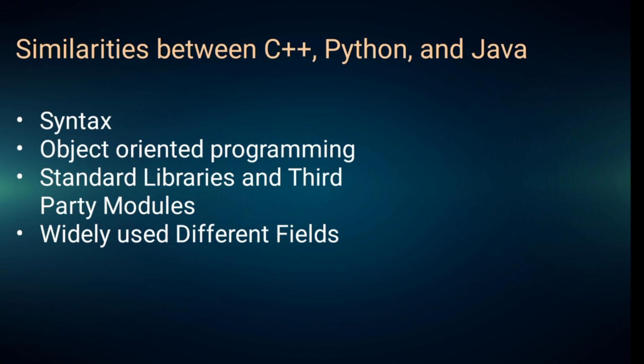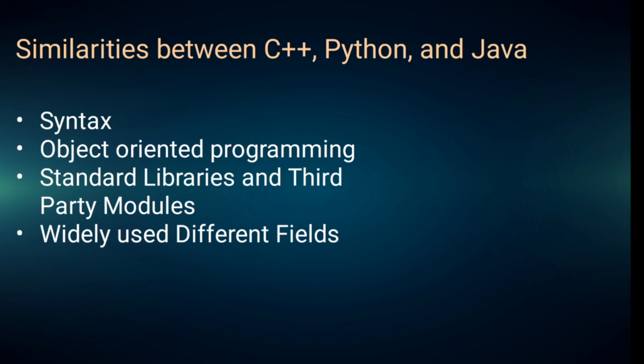Second is object-oriented programming. C++, Python and Java are based on object-oriented programming. Hence these languages support concepts like data abstraction, encapsulation, polymorphism and inheritance. Due to these properties, all these three languages can be used to create modular and reusable code structures.